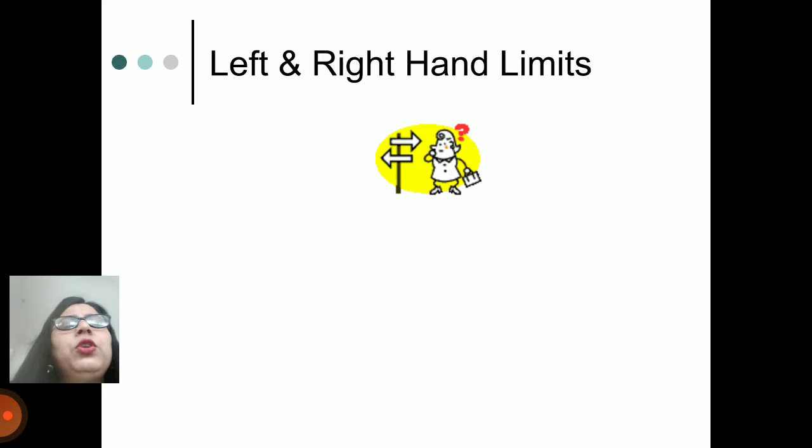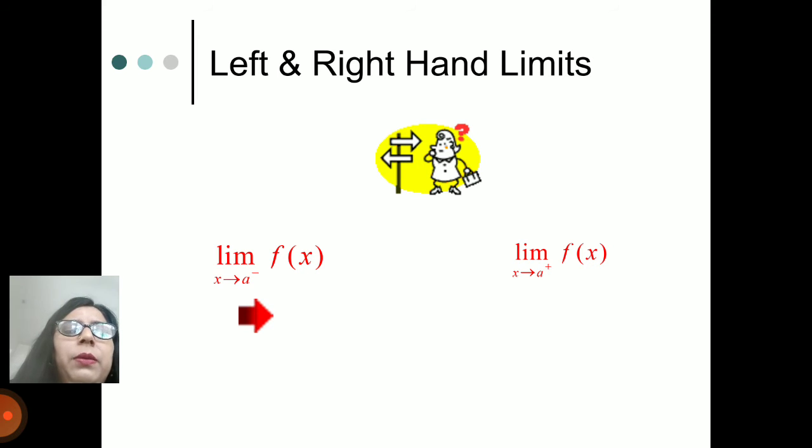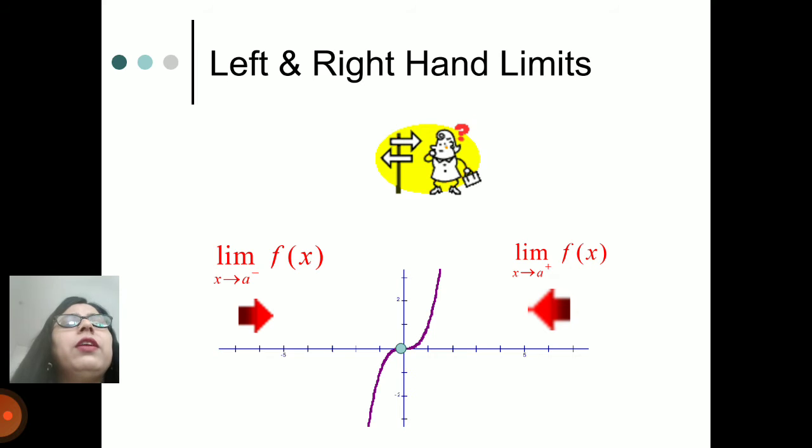Now we have to talk about two things, the left and right side limits. First of all, the left limit. Limit as x tends to a minus of f(x) is said to be the left limit, and limit as x tends to a plus of f(x) is said to be the right limit. These are two limits, and whenever they are equal, we can say both left and right limits are equal, and the function has a limit.